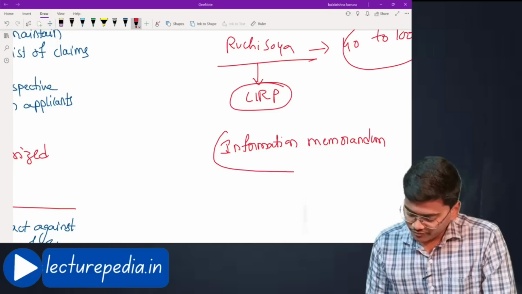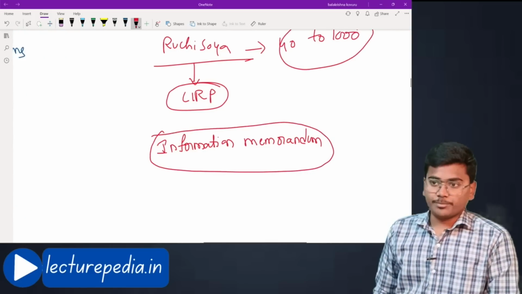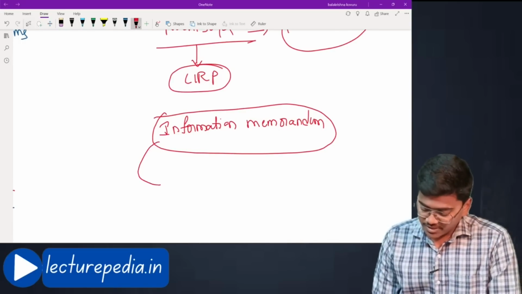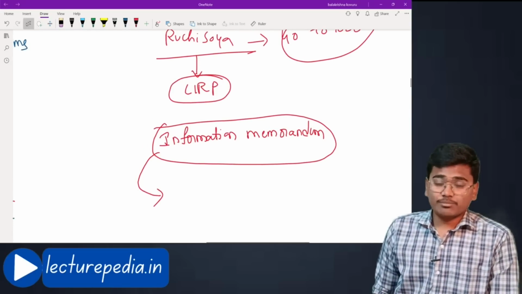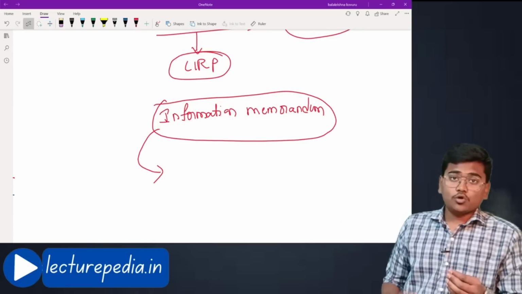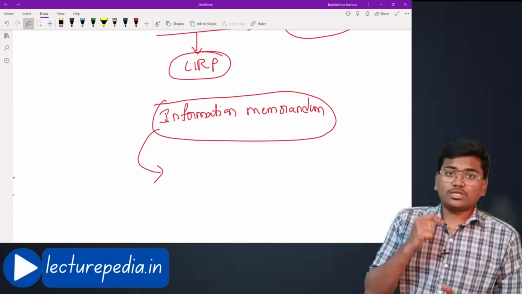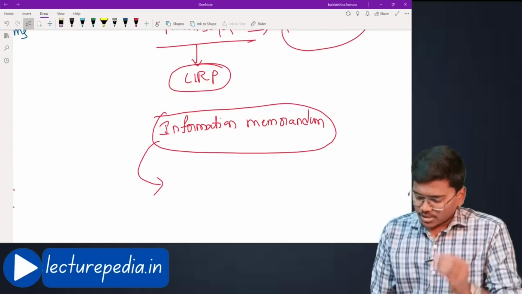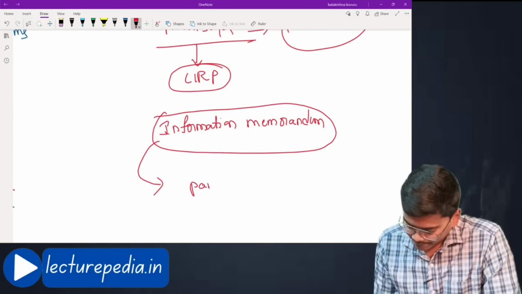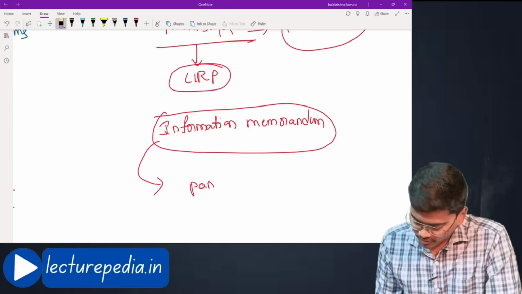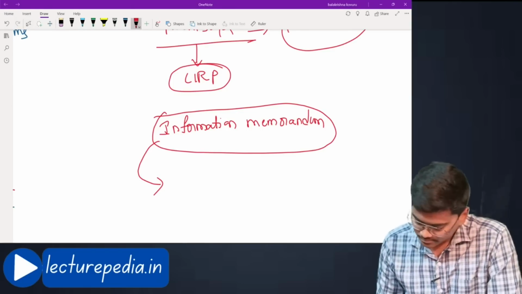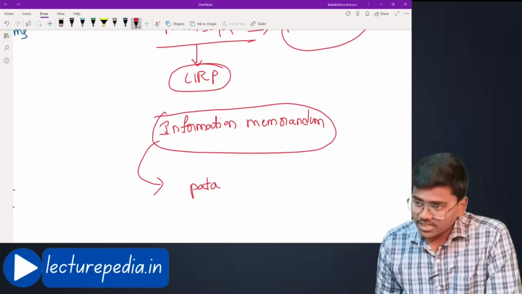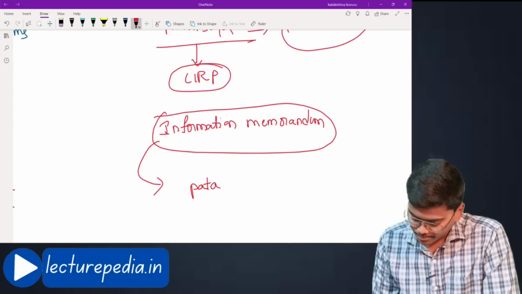The information memorandum of Ruchi Soya was prepared by the resolution professional of Ruchi Soya, and it was given to resolution applicants. Who are the resolution applicants? Resolution applicants are the persons who prepare a resolution plan for the company. In the case of Ruchi Soya, the Patanjali Group was the resolution applicant. There were many other companies, but Patanjali became the successful bidder.